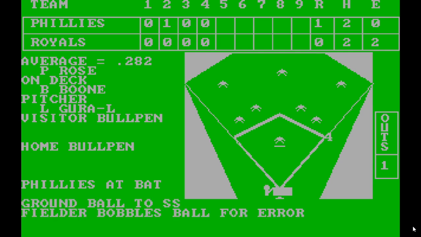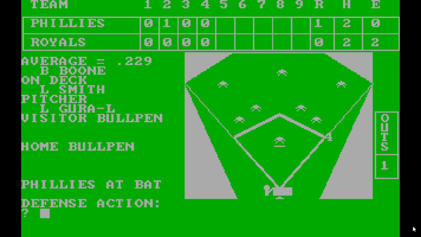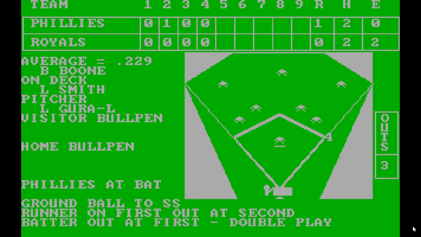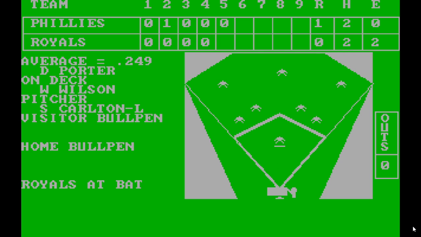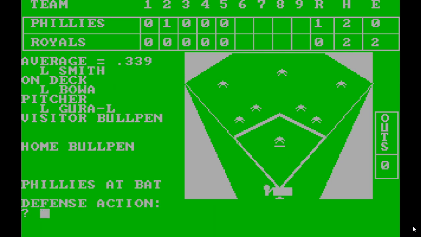Grounder to third. Pete Rose, fielder bobbles the ball. He's on base. Darrell Porter. Willie Wilson, fly out to left. Base on balls for U L Washington. Brings George Brett, his .390 average, up to the plate. Another walk. And Aikens grounds into a fielder's choice, and that retires the side. Phillies 1, Royals nothing. We head to the top of the 6th.